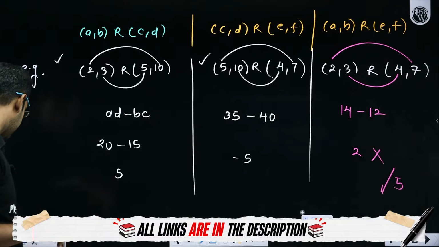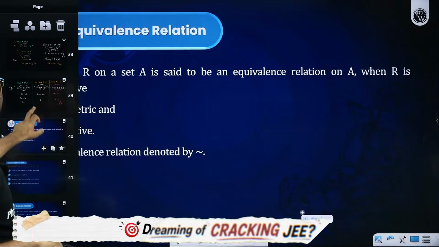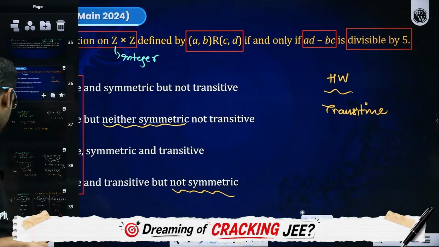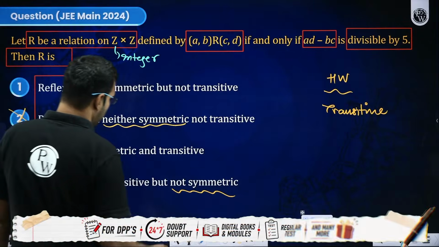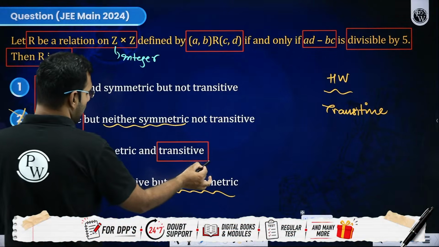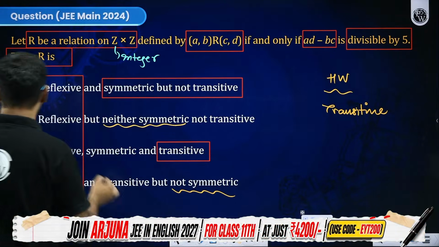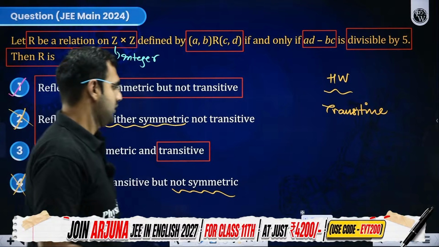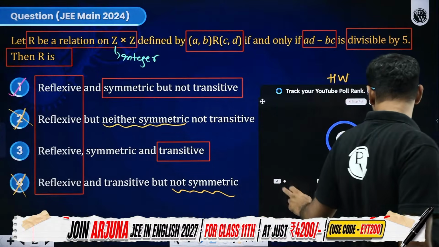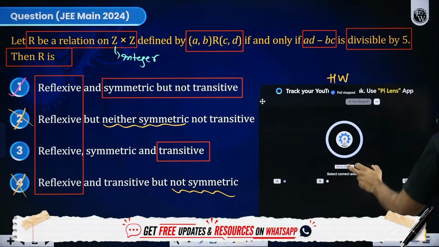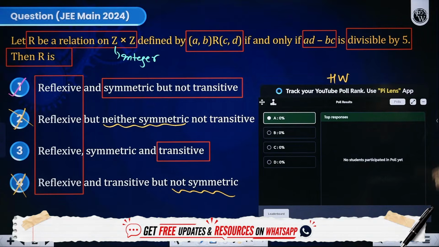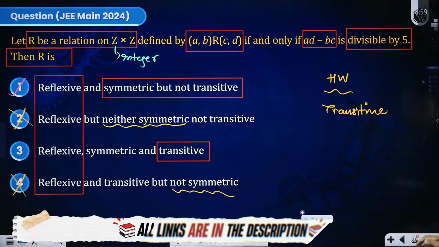And I'll say that, sir, this question I was trying to give you as a homework question. Unfortunately, I've done it. Don't worry. So, sir, wherever it says transitive, it will be wrong. It should be reflexive and symmetric, but not transitive. Option A. I'm sure some of you may have gotten option A correctly. Anyone? No one? No worries. But I'm sure very soon you would be able to.